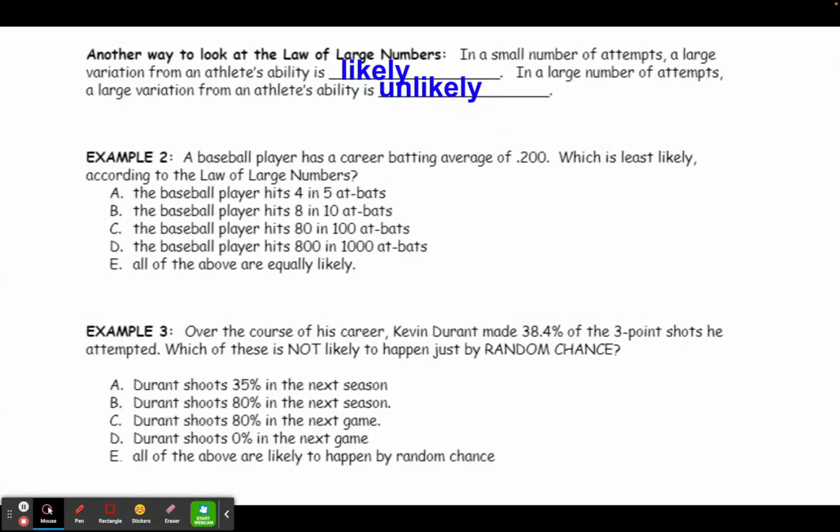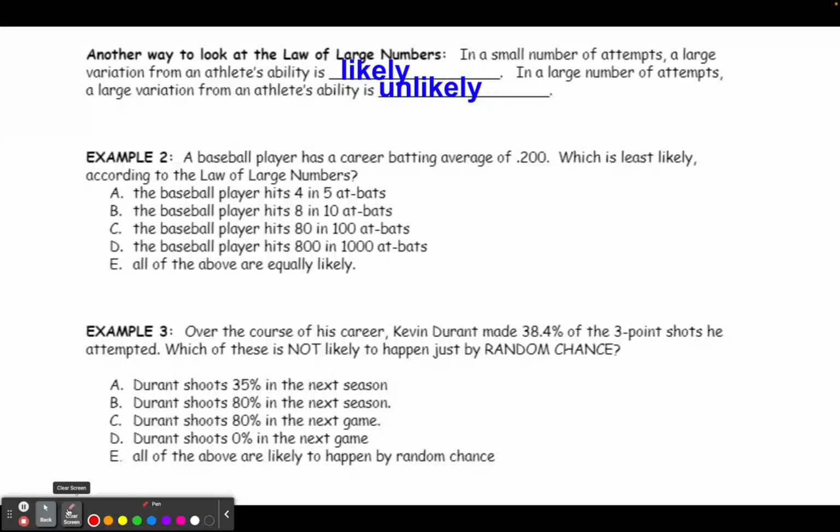In example number 2, it says a baseball player has a career batting average of .200, which is least likely according to the law of large numbers. Now look at your choices. Choice A, B, C, and D are all giving you the number of hits in the total number of at-bats. And one of the things that you might have noticed here is that each of these is essentially equal to 0.8. 4 out of 5 is 0.8, 8 out of 10 is 0.8, and so on. They're all 0.8 or 80%. So the question is, are they all equally likely?